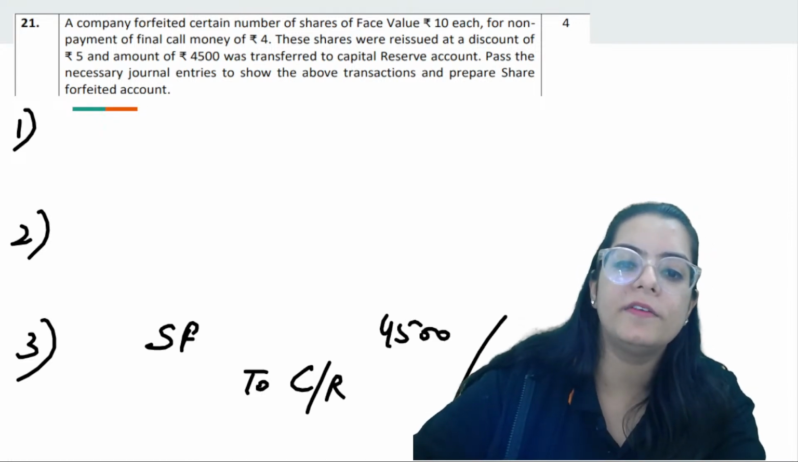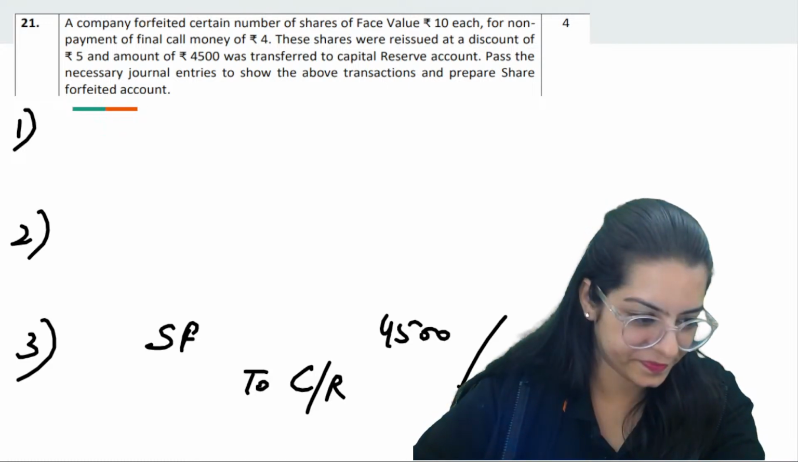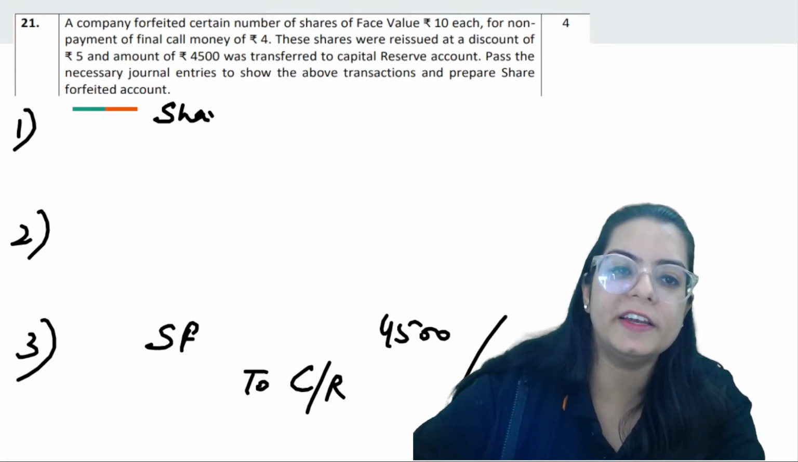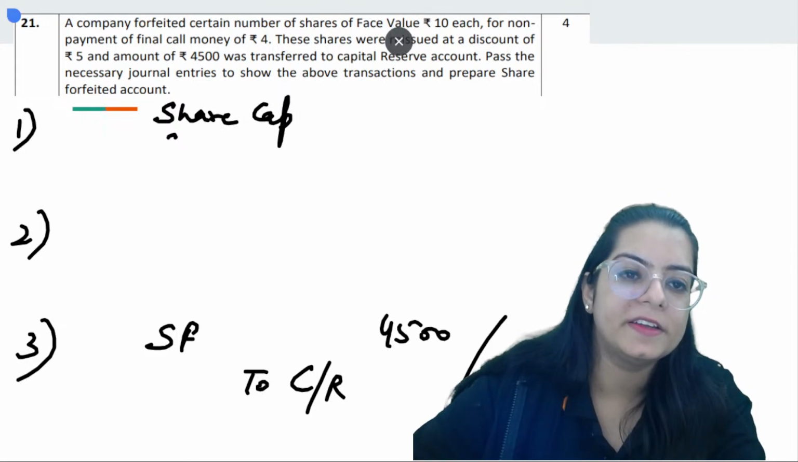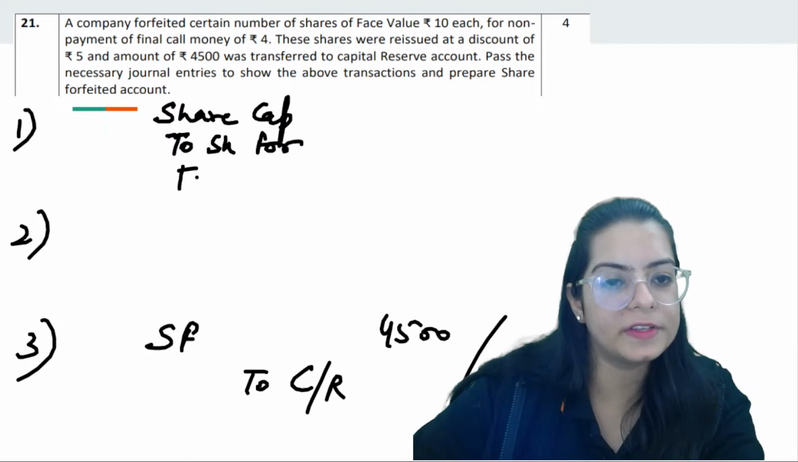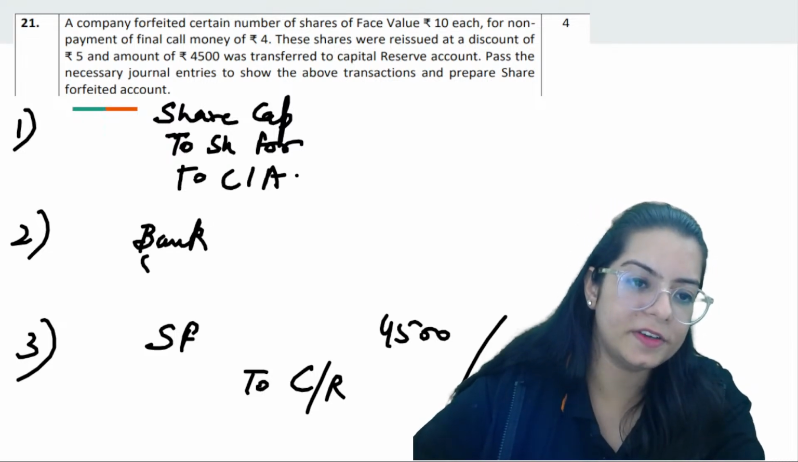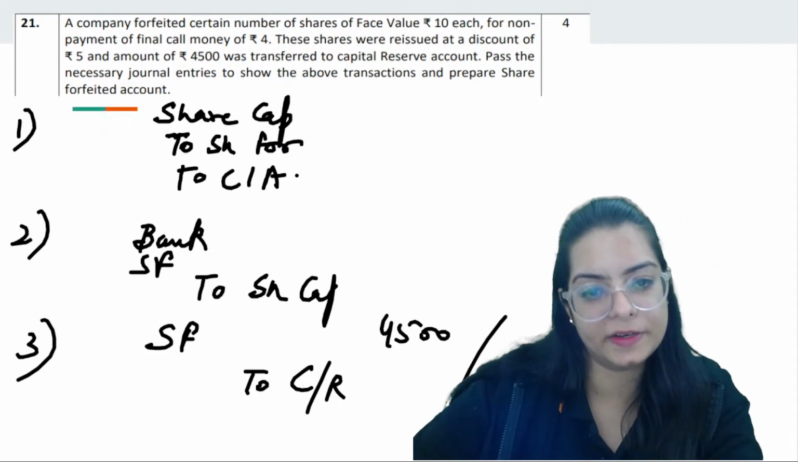Apart from that, we don't know anything and you also don't know anything. Do it yourself. So normally we will pass the journal entries. What are the journal entries? Amounts we will then think. Share capital debit, to share forfeiture, to calls in arrear. These are the normal entries. Bank debit, share forfeiture debit, to share capital.